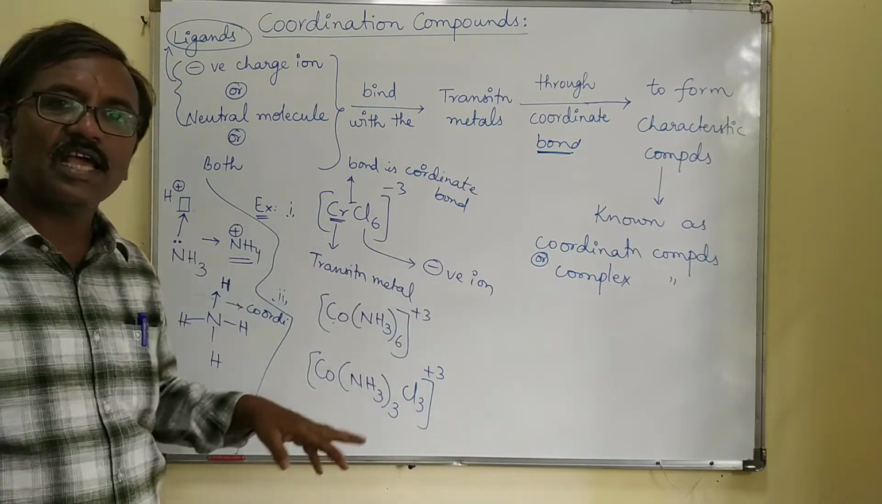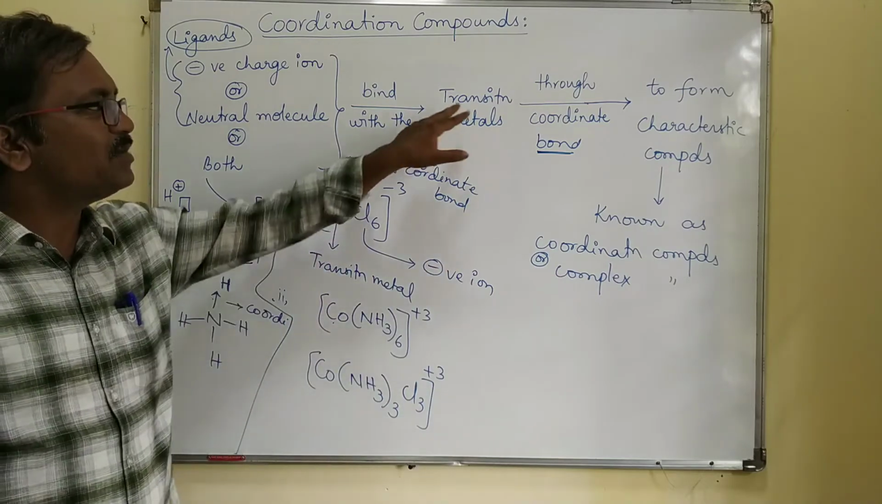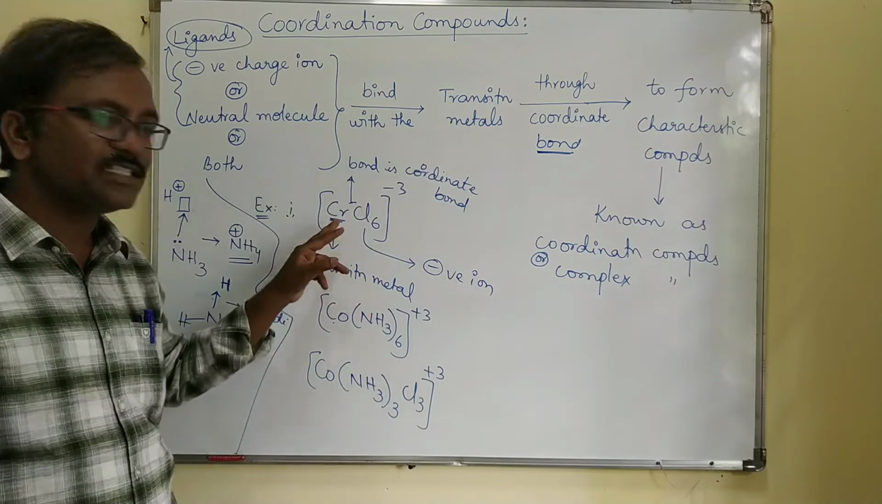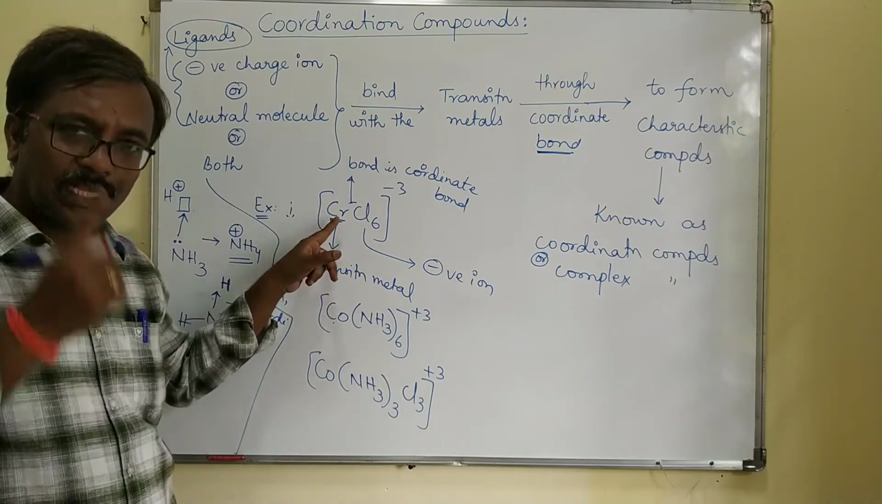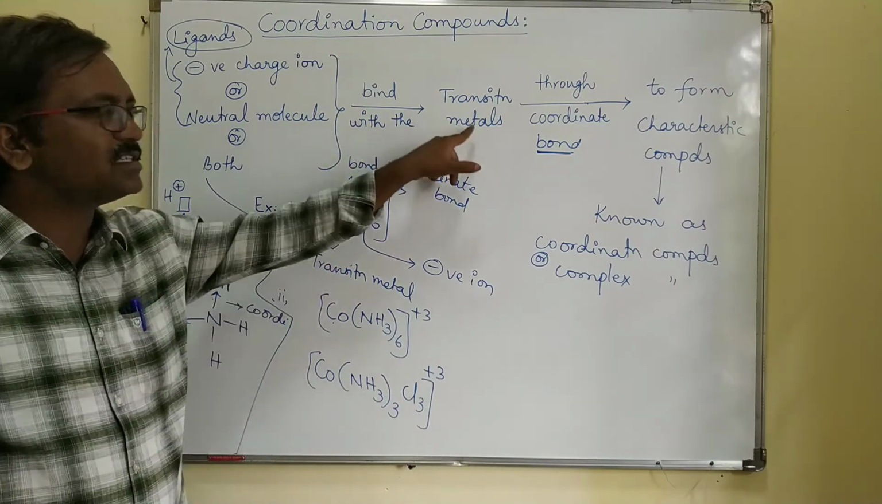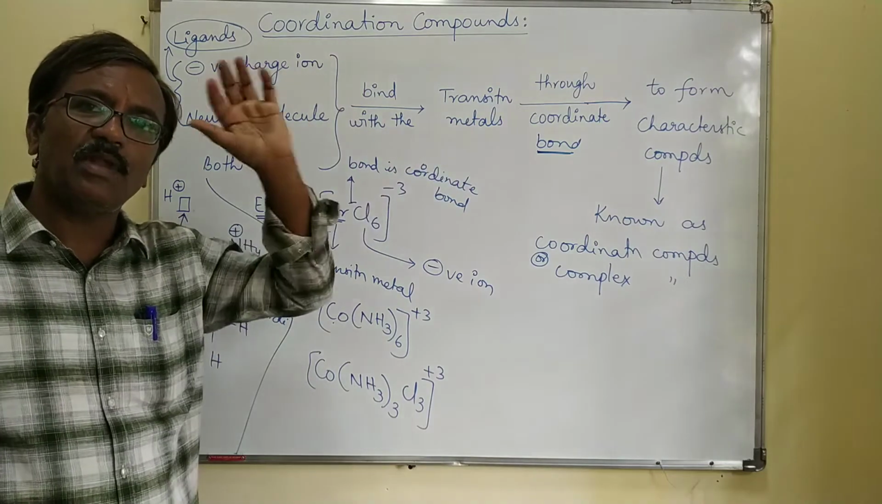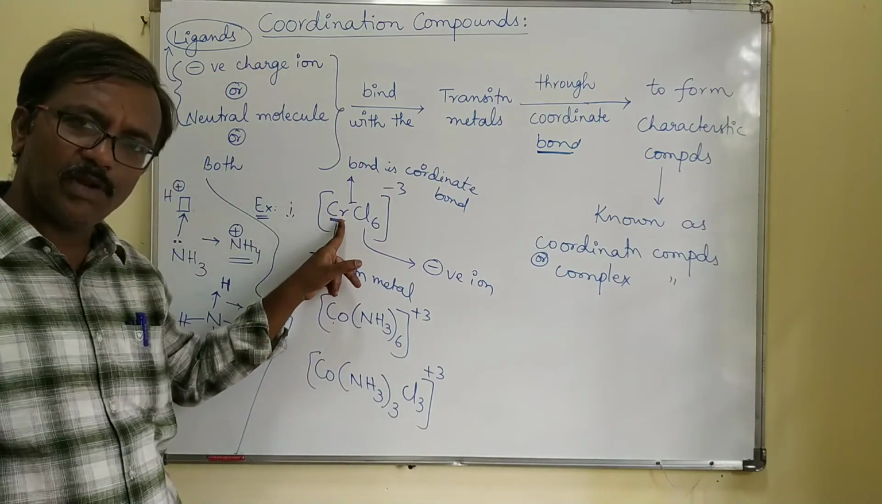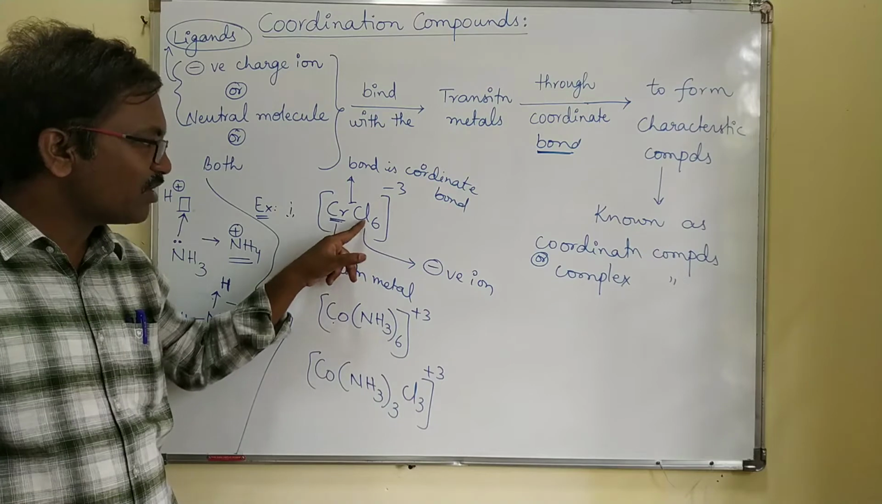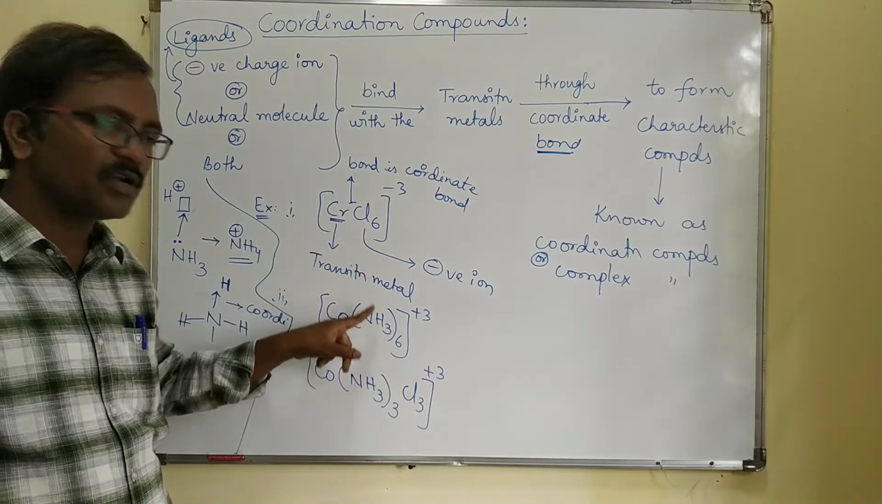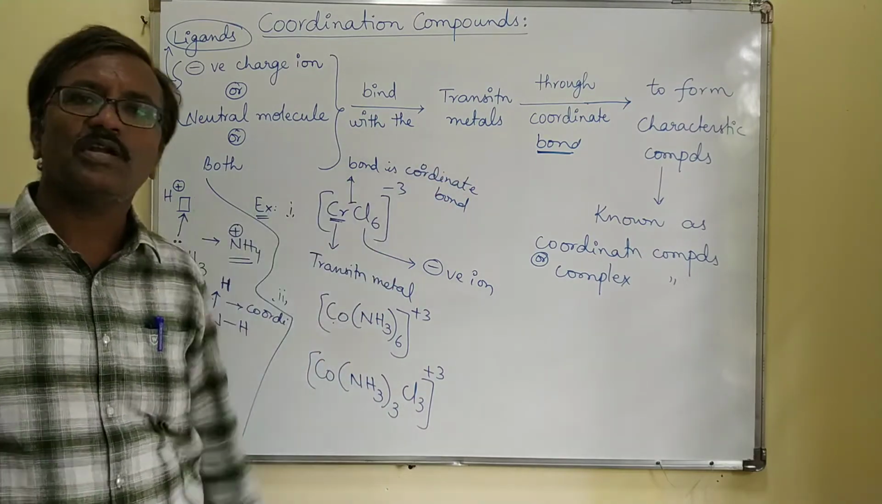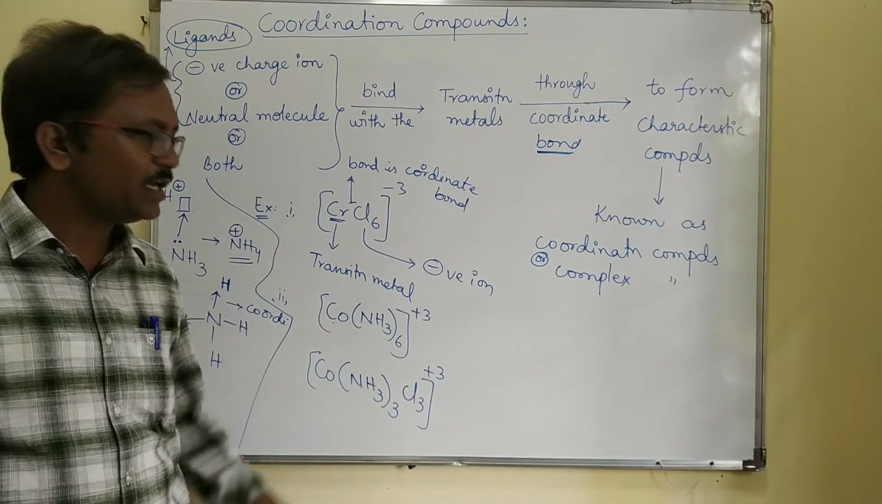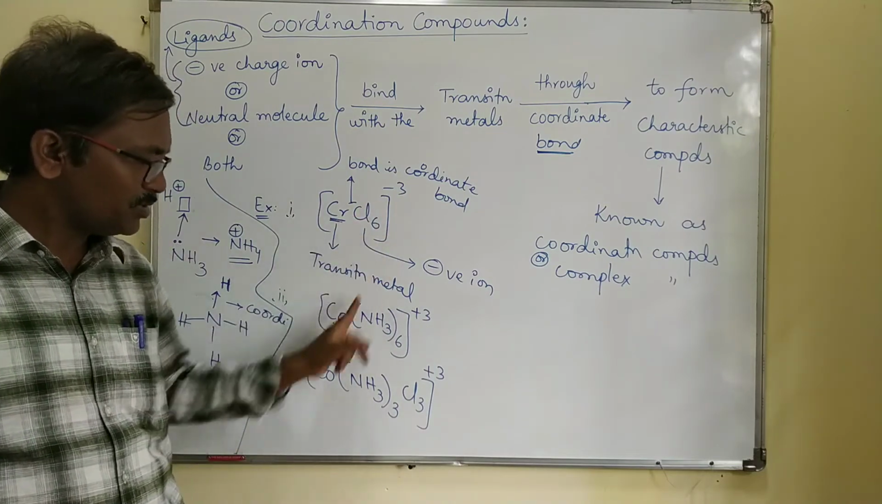Which one is the electron acceptor species? Transition metal. Why transition metal? It is having the cation. Transition metal cations have vacant d orbitals that take the electron from the negative or neutral molecules through a coordinate covalent bond. Right? A special type of bracket compounds.